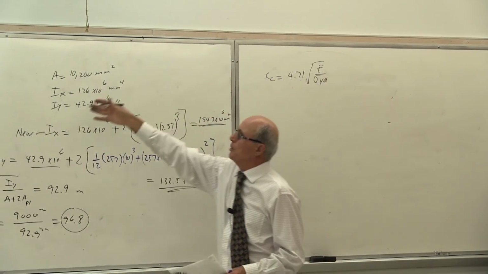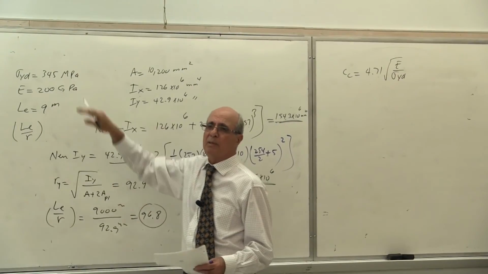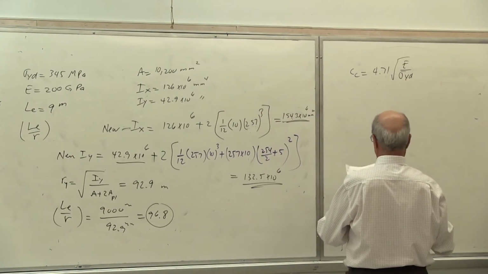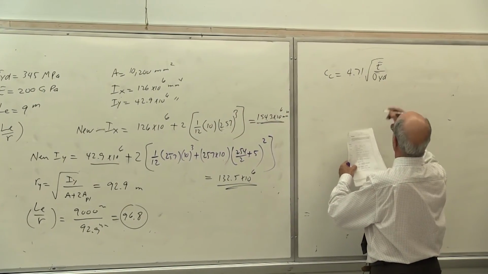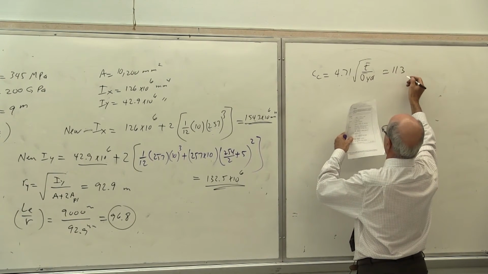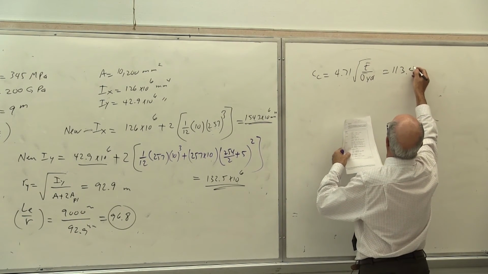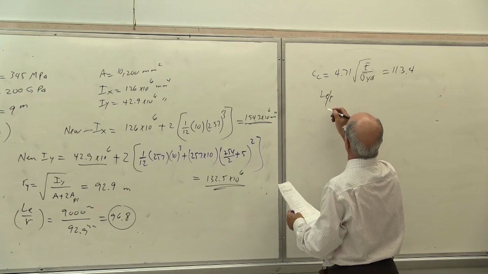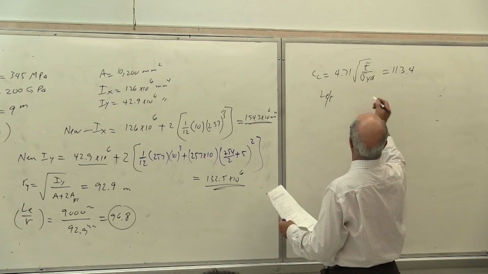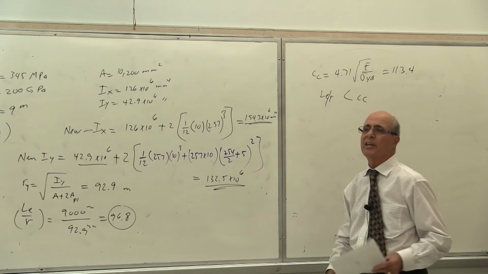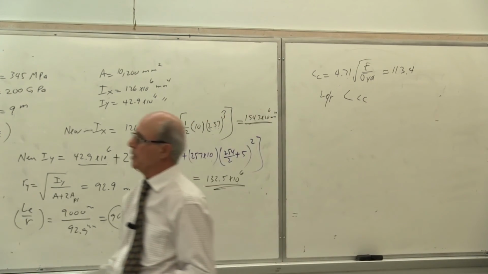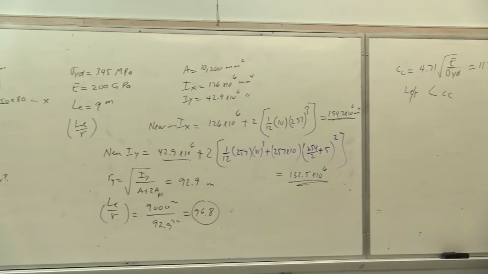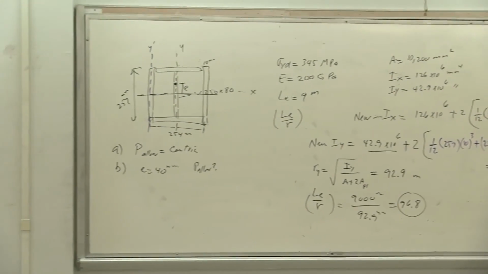E is given, sigma yield is given. You see that? You just be careful there. So that one becomes, for this problem, 113.4. Therefore my LE over r, which is 96.8, is less than Cc. Is that correct or not? Yes? So where are we? We are not here. We are there. Is that correct or not?